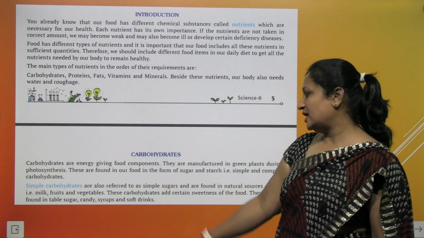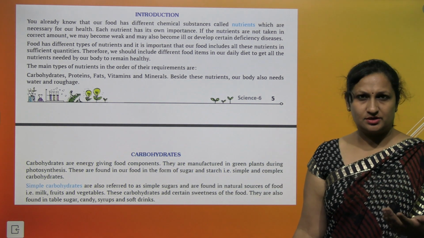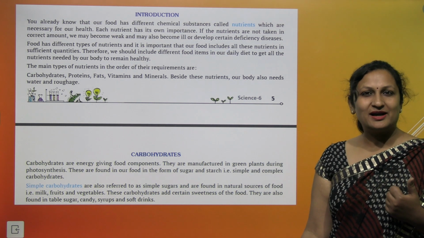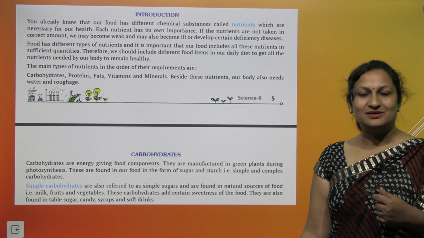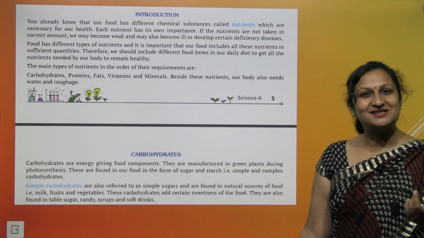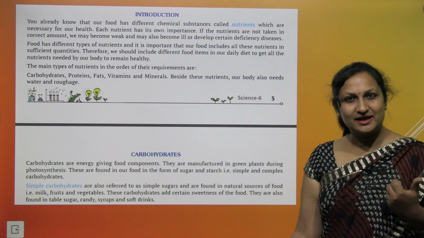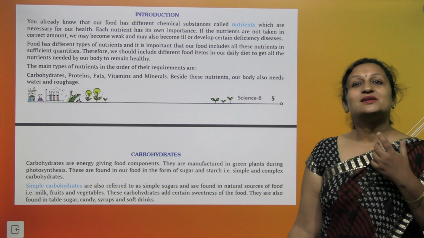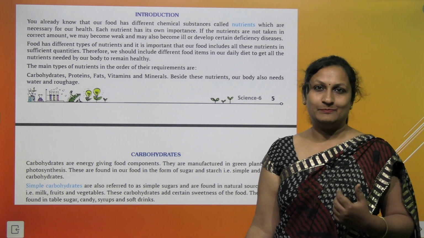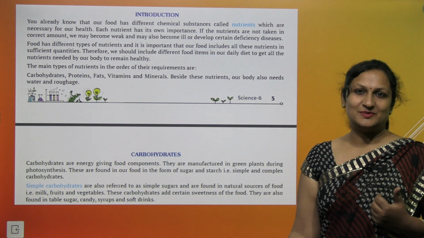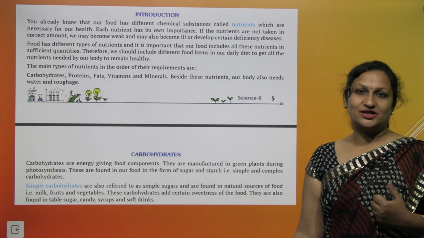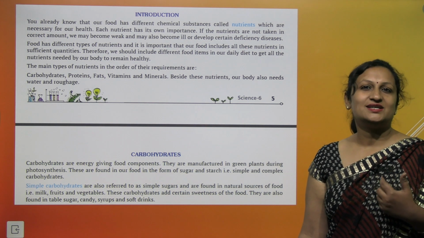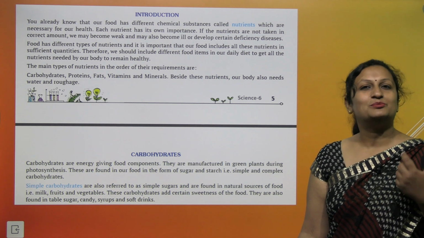One is simple carbohydrates, which have simple sugars. Now these are present in most of your fruits. You all like to eat mango? किस किस को पसंद है मैंगो? मैंगो तो सभी को पसंद है. क्यों पसंद है? क्योंकि बहुत ही मीठा होता है, टेस्ट में बहुत अच्छा होता है. तो वो मीठा क्यों है? क्योंकि उसके अंदर सिंपल शुगर्स प्रेजेंट हैं, सिंपल कार्बोहाइड्रेट्स प्रेजेंट हैं, which are easy to digest by our body. So simple carbohydrates are the ones which are easy to be digested by our body.